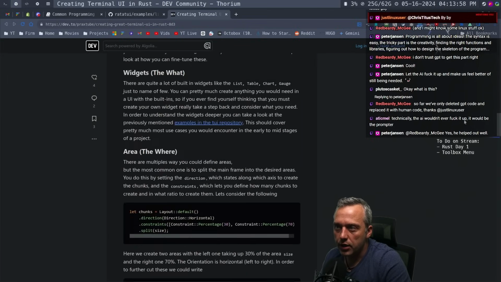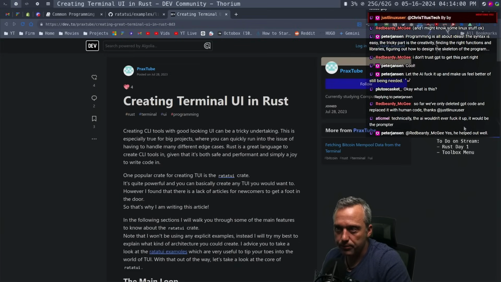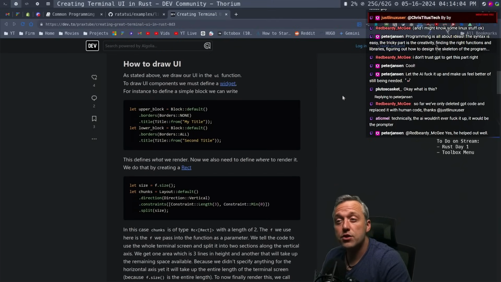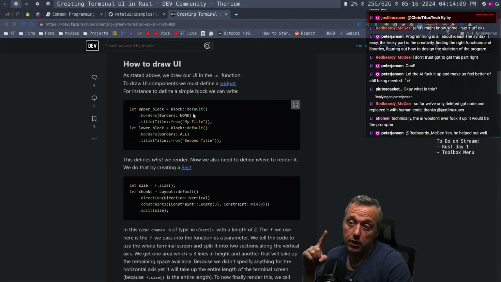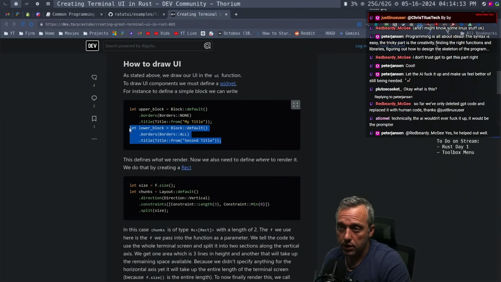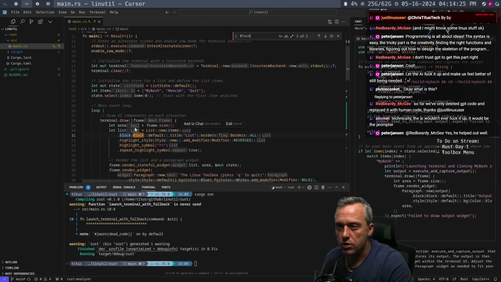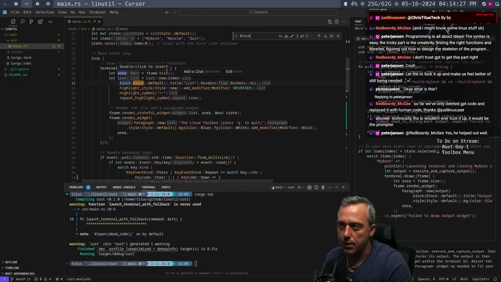Here is the document we need. Creating terminal UI with Rust. How to draw the UI. This is where we need to change the blocks around. So right now we only have one block, an upper block. We need to create the lower block, and kind of specify output for this. Let's see what we have here. Where is block? So the block and terminal draw is happening here on the list.